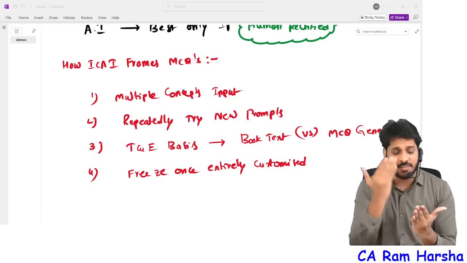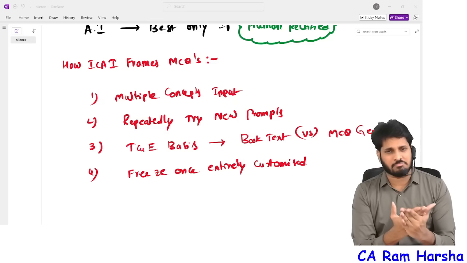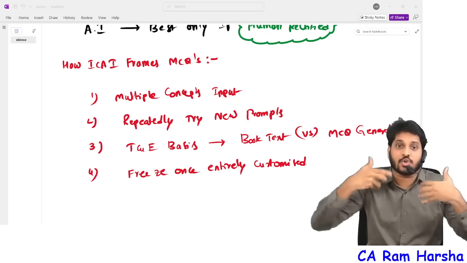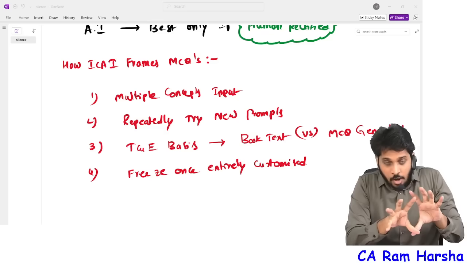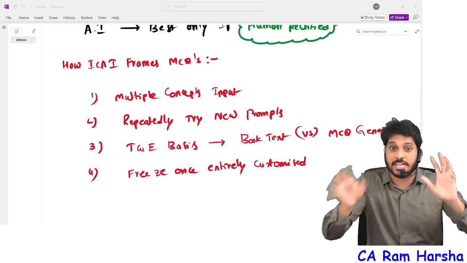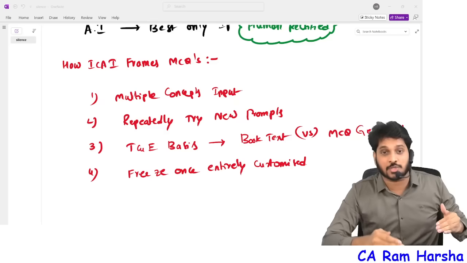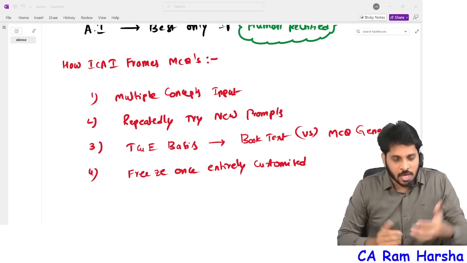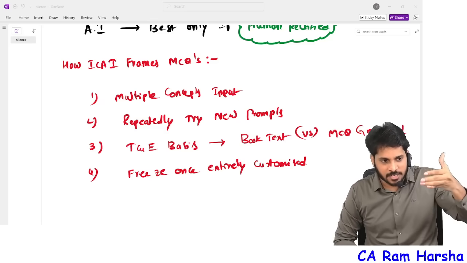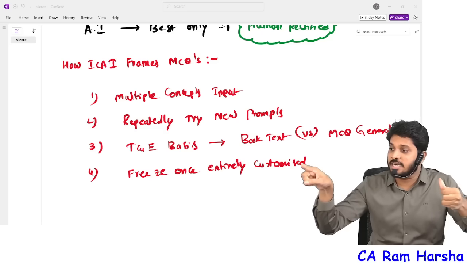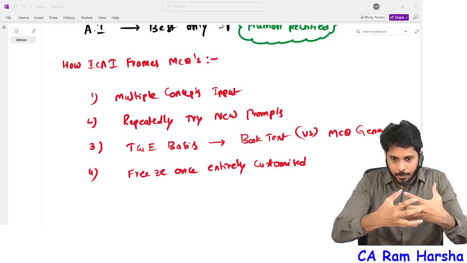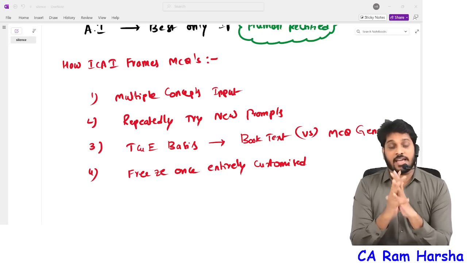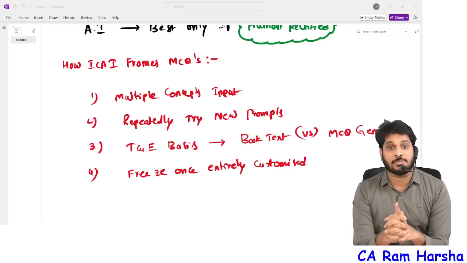If I feel the question is average, below average or just moderate, I will re-input once again. I will change the prompt and make complications by using different actual cost, different explanations. I will give a prompt: use explanation 8, explanation 5, and put a different date. Consider less than 180 days, more than 180 days. I will give a prompt so powerfully that the case study generated by ChatGPT will be more powerful.